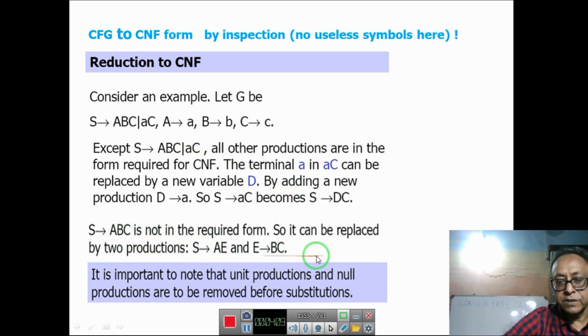Then it is Chomsky's normal form. So finally the rules are S to AE, E to BC. If long rules are there, you make them that way. And with a little tweak, by replacing A with the new variable D, now this is Chomsky's normal form. Again, there is no S symbol on the right hand side, so you can manage without a new start symbol.